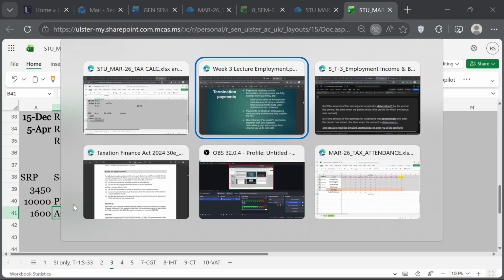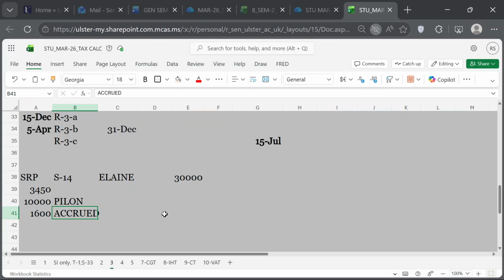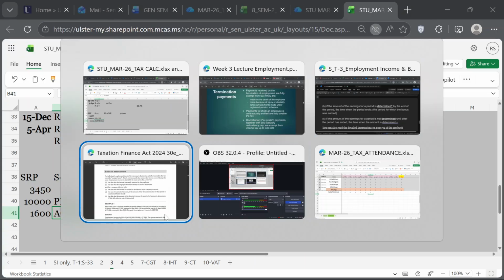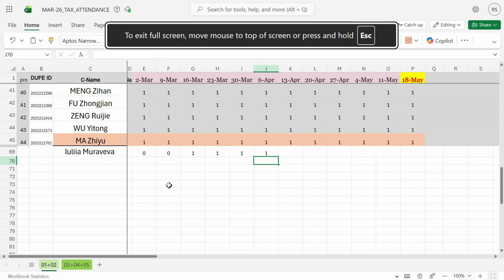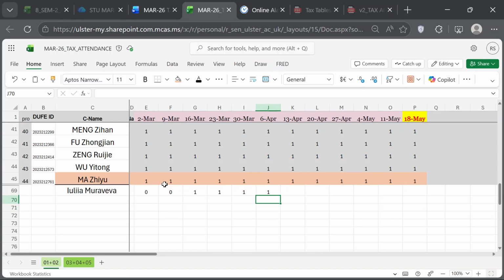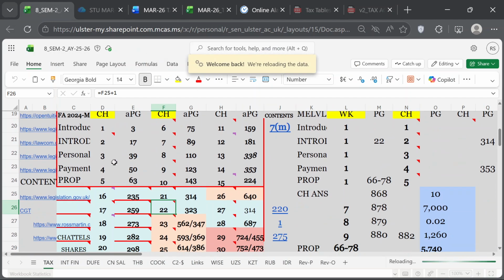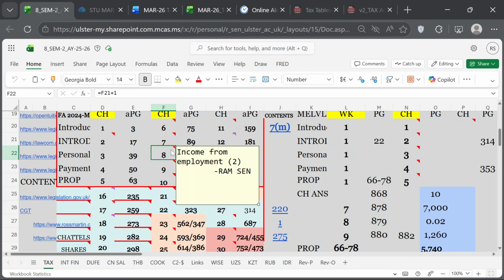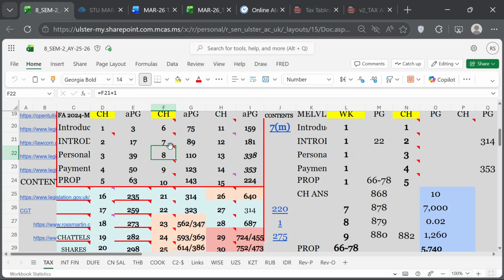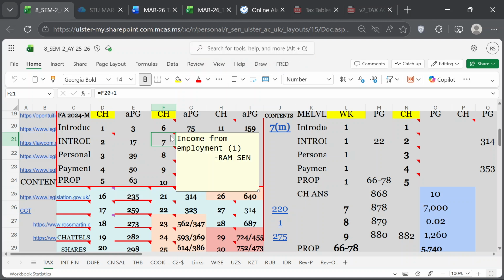For this, let's look at the Melville text on this point. Employment income starts from chapter 8, and this is benefits in kind, chapter 7.